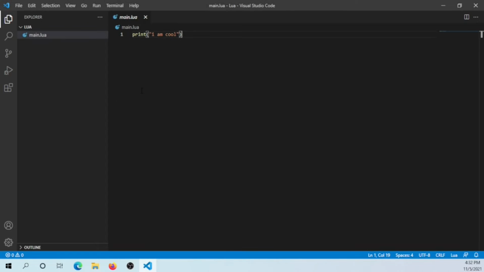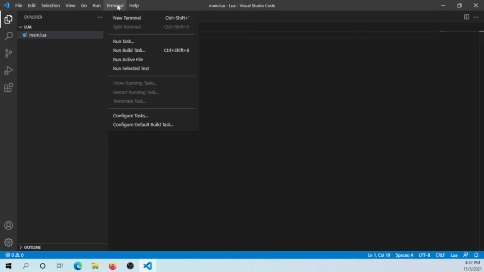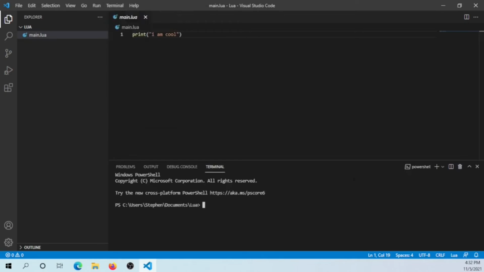Cool. Now that you have this here, you can just go to Terminal, New Terminal, and here we have a terminal. If you have Lua already installed, you can just say lua5.3 and then main.lua. I am cool. As easy as that, you have just executed your Lua code.